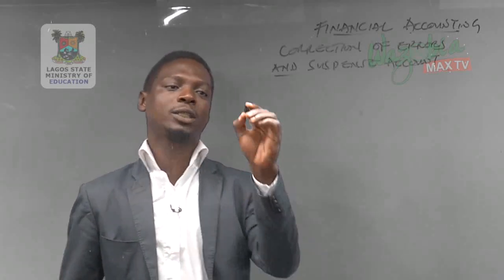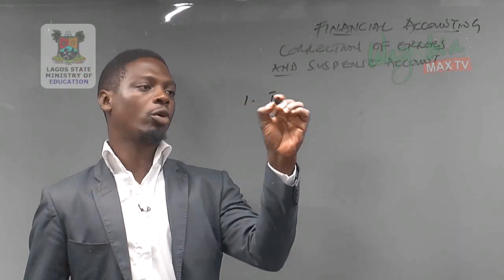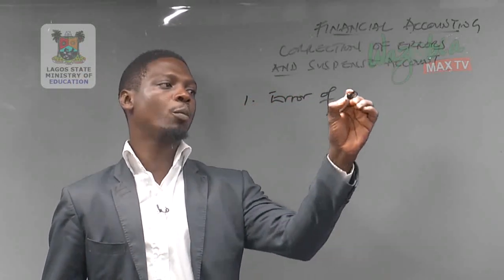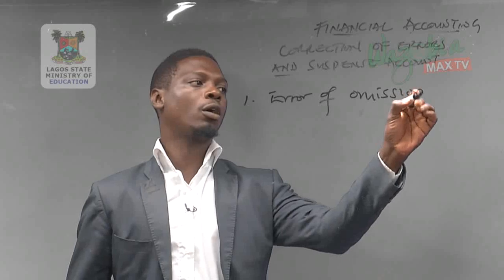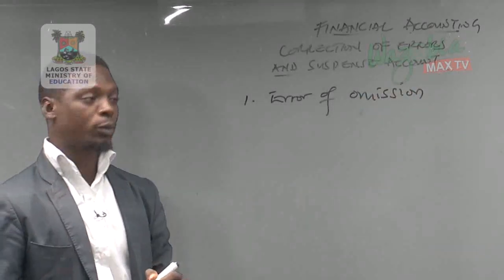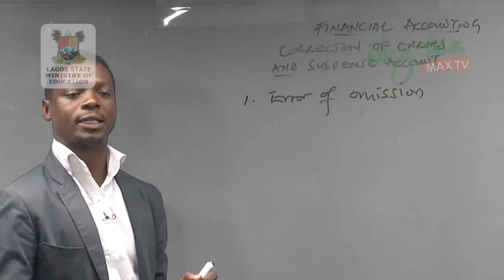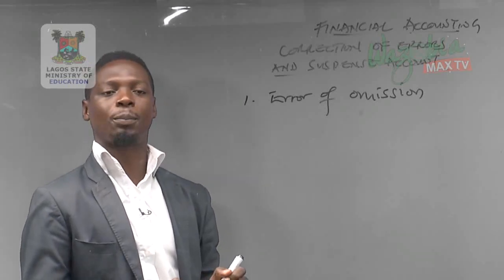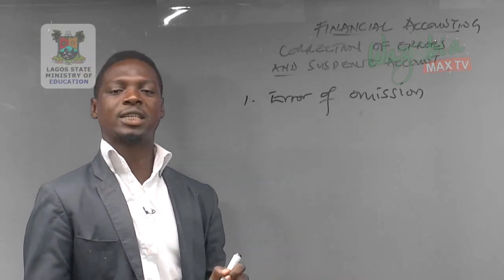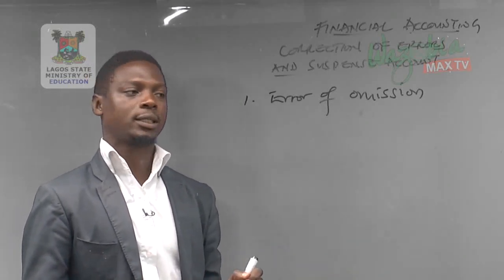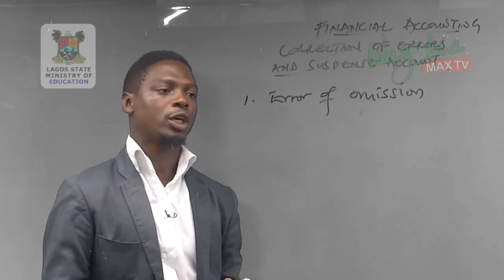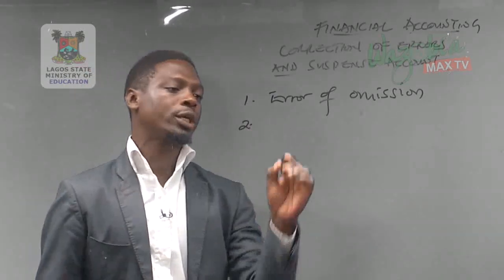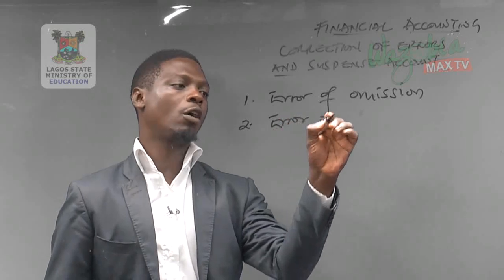The first among these errors is error of omission. Error of omission is an error committed when a transaction is completely omitted. Number 2 among our errors is error of commission.